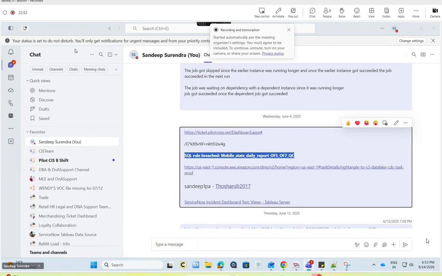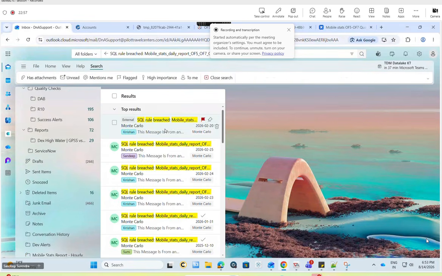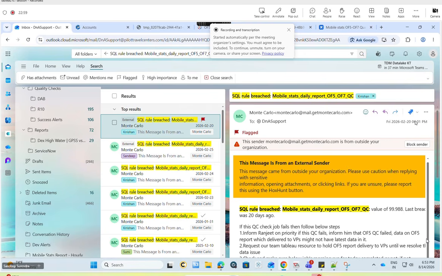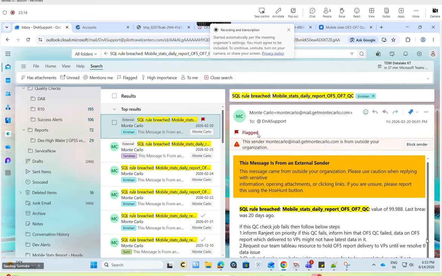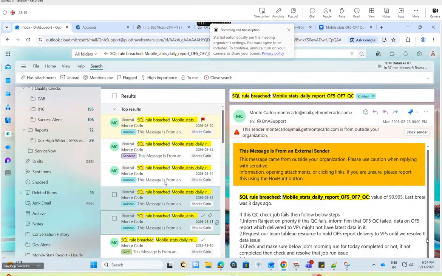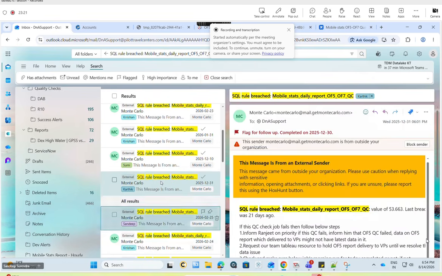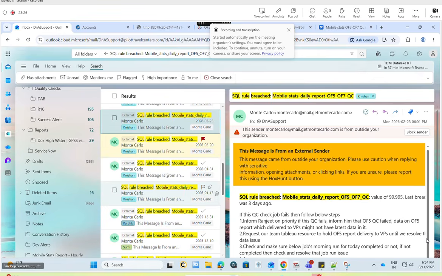If you see here, the timings have shown 6 p.m. I generally get at 6 p.m. The report is delivered. Sorry, that might be late. On the day it got late, the report already got delivered. We might ask them to ignore that one. Previously it was not so, but now it is being late.